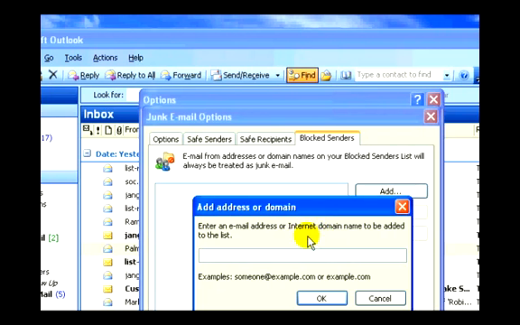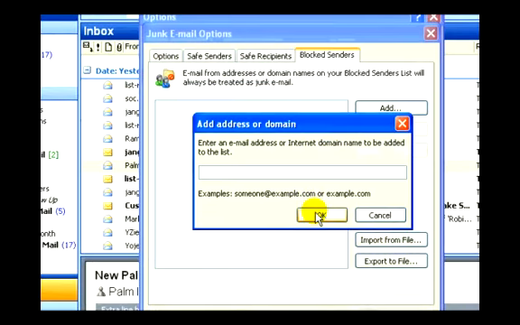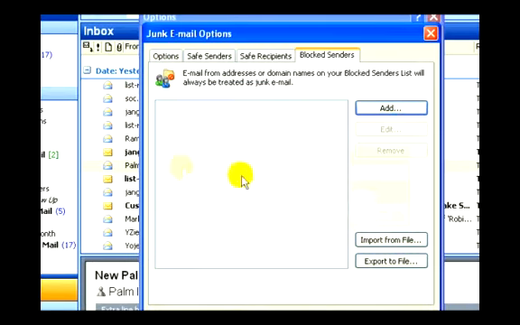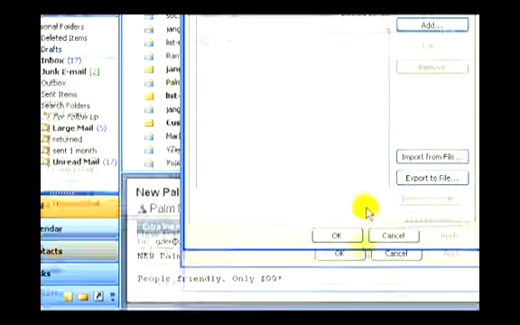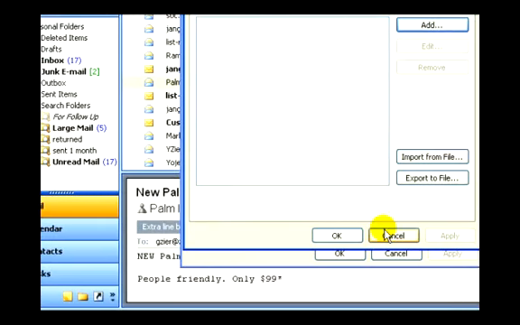would be automatically placed into our junk mail folder, which is located over here on our Outlook taskbar. We see we have a junk email folder, and those emails will automatically be placed there, and the sender will not be notified that you have placed his emails in a junk email folder.